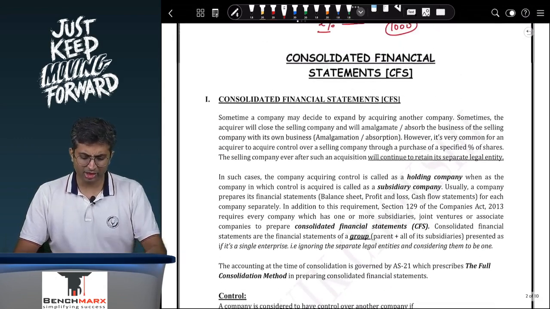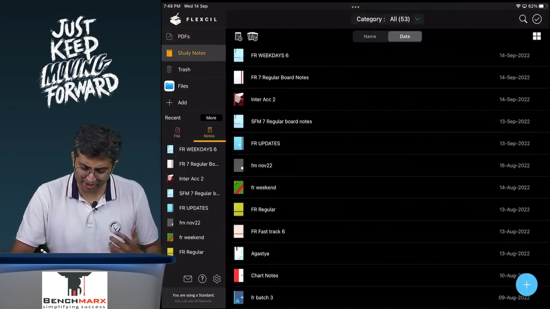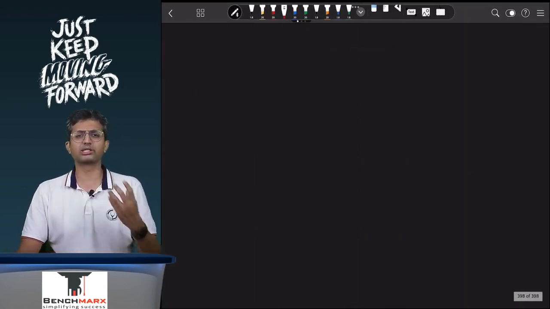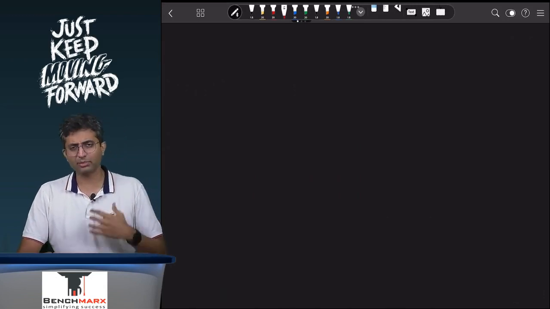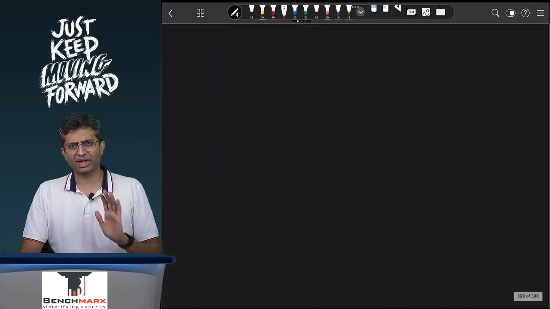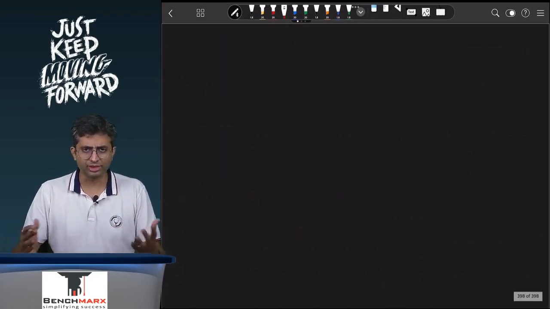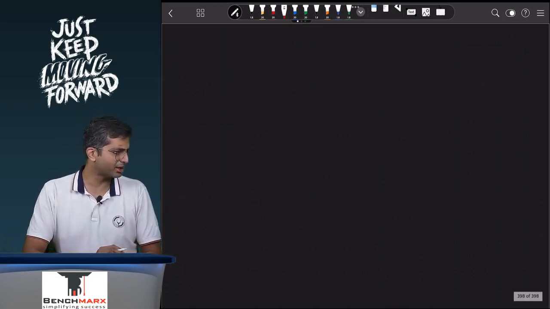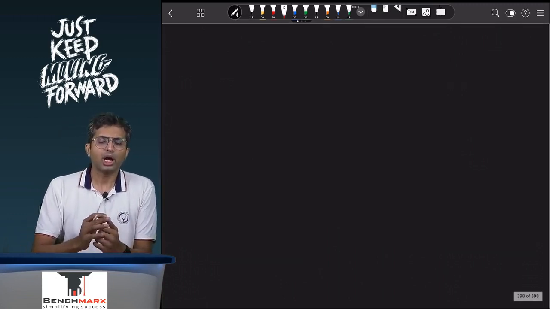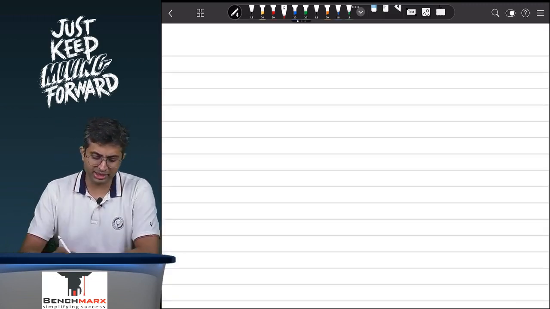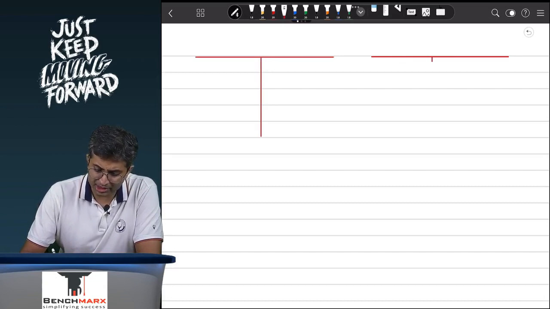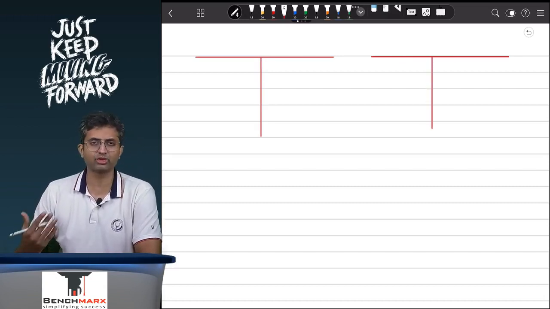Now, when we look at a holding company, or when we look at a subsidiary, there is a consolidated financial statement requirement under section 129 of the Companies Act. Now, let us say we take a sample balance sheet of a subsidiary. Let us say there is a parent company and there is a subsidiary. We try to prepare a sample balance sheet over here. If there is a company RIL, we are trying to first understand the process of consolidation, the steps of consolidation.